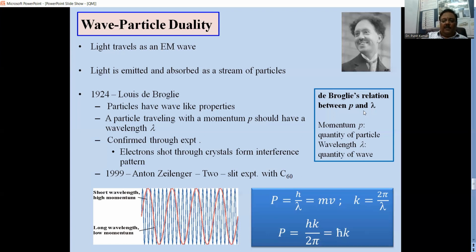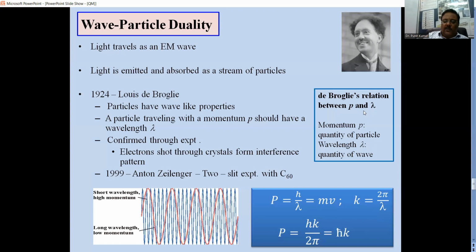And de Broglie in 1924 postulated that these particles behave like a wave, and they have momentum, which is an attribute of the particle, while the wavelength is the attribute of the wave.